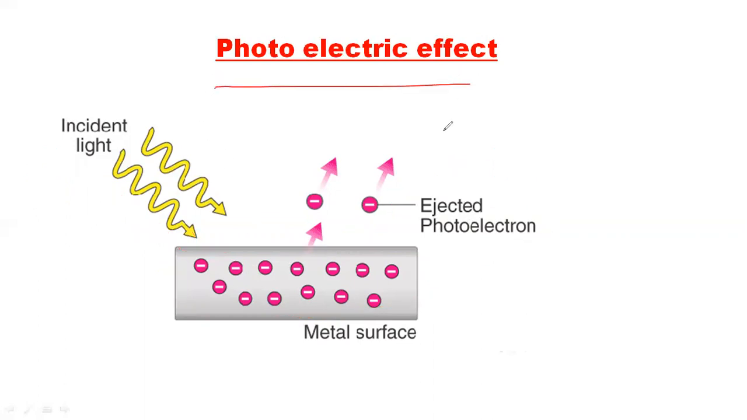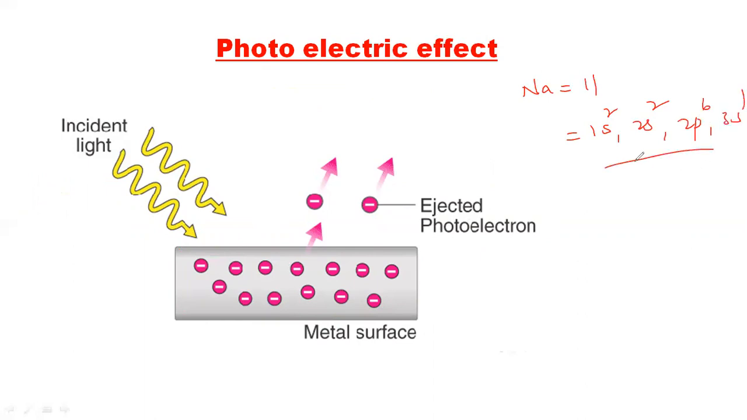So photoelectric effect. Because of the photo, electrons will be affected here. So the position of the electrons in a metal. Let us take a metal like sodium. What is the atomic number? 11. So that is 1s2, 2s2, 2p6 and 3s1. So this is the electronic configuration of the sodium here. Now the sodium has 11 electrons, that is 1s2, 2s2, 2p6, 3s1.